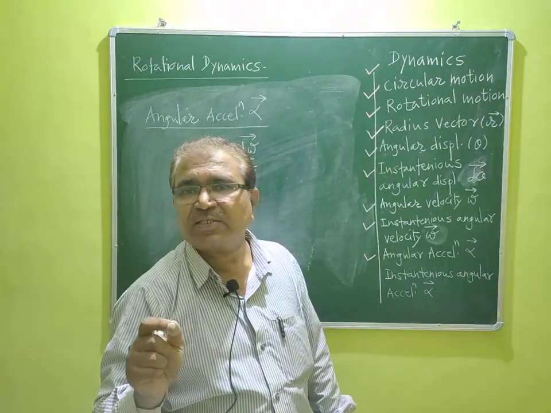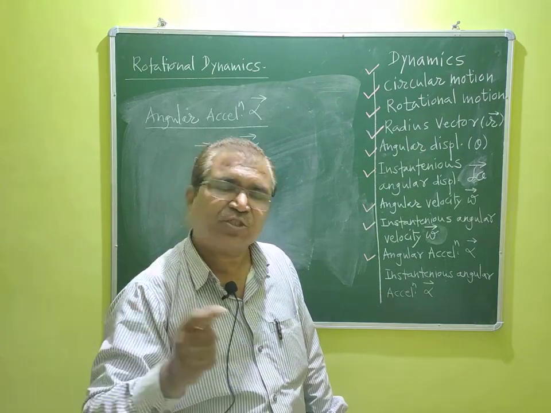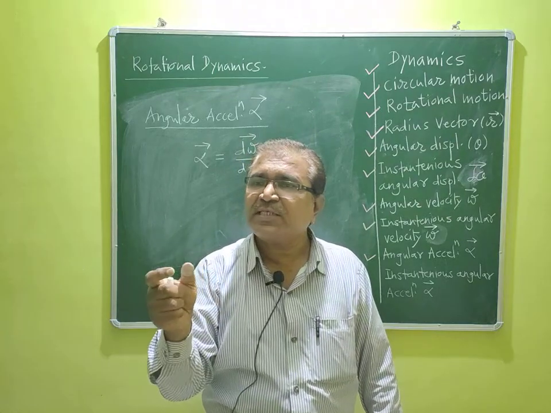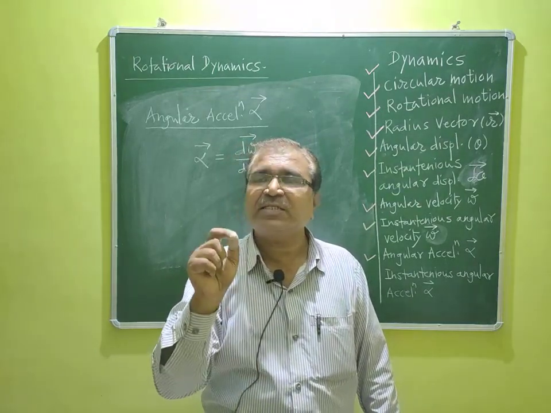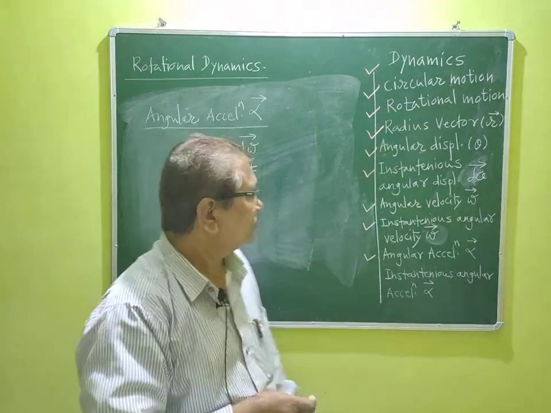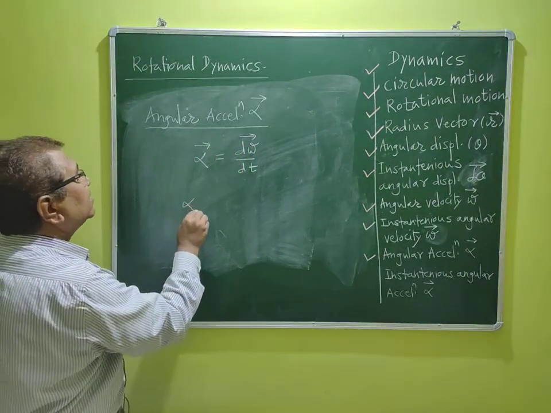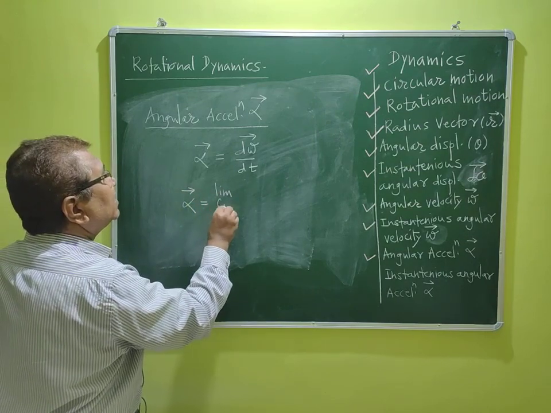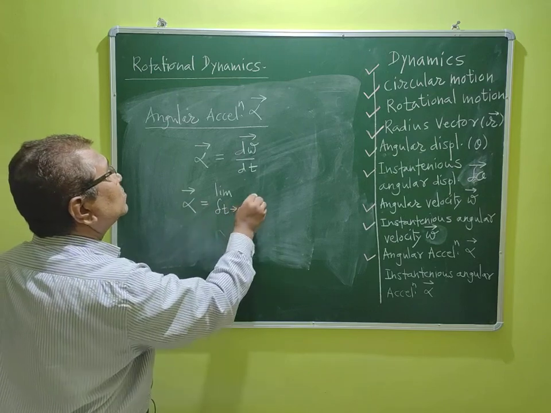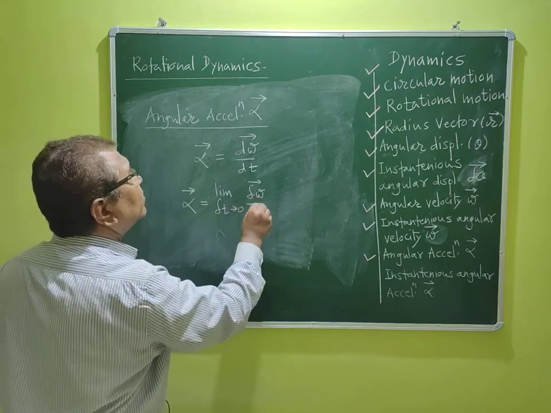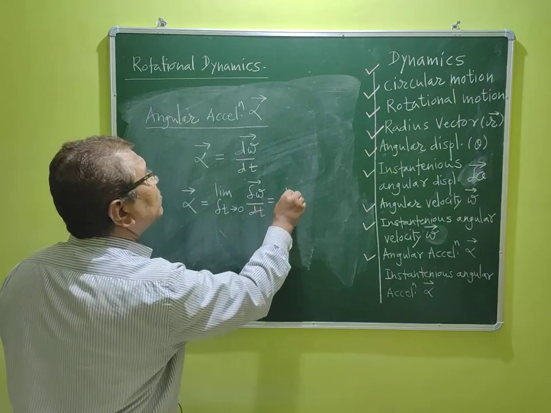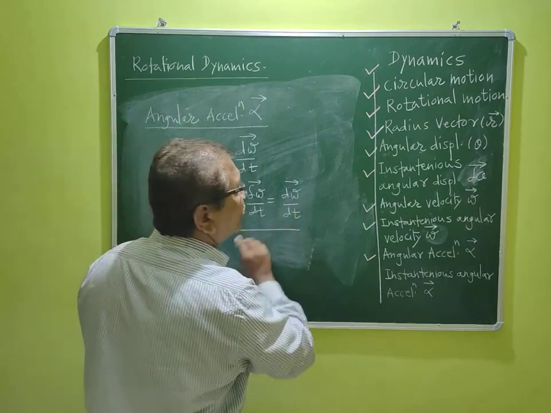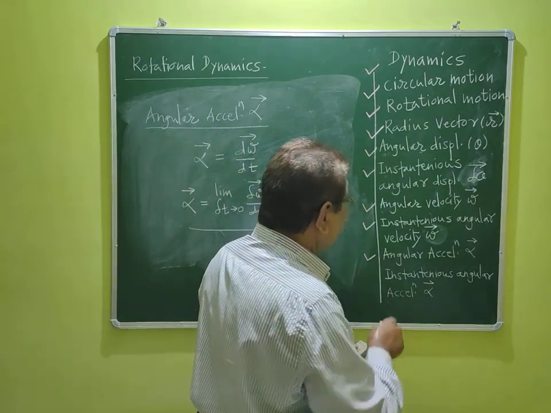Then instantaneous angular acceleration. Instantaneous angular acceleration is born when time is approaching 0. So within a short interval of time, how much the velocity changes denotes the instantaneous angular acceleration. So instantaneous angular acceleration we write as alpha vector is equal to the limit as delta t tends to 0 of delta omega vector by dt, which is equal to d omega vector by dt. So this is the formula of instantaneous angular acceleration alpha.